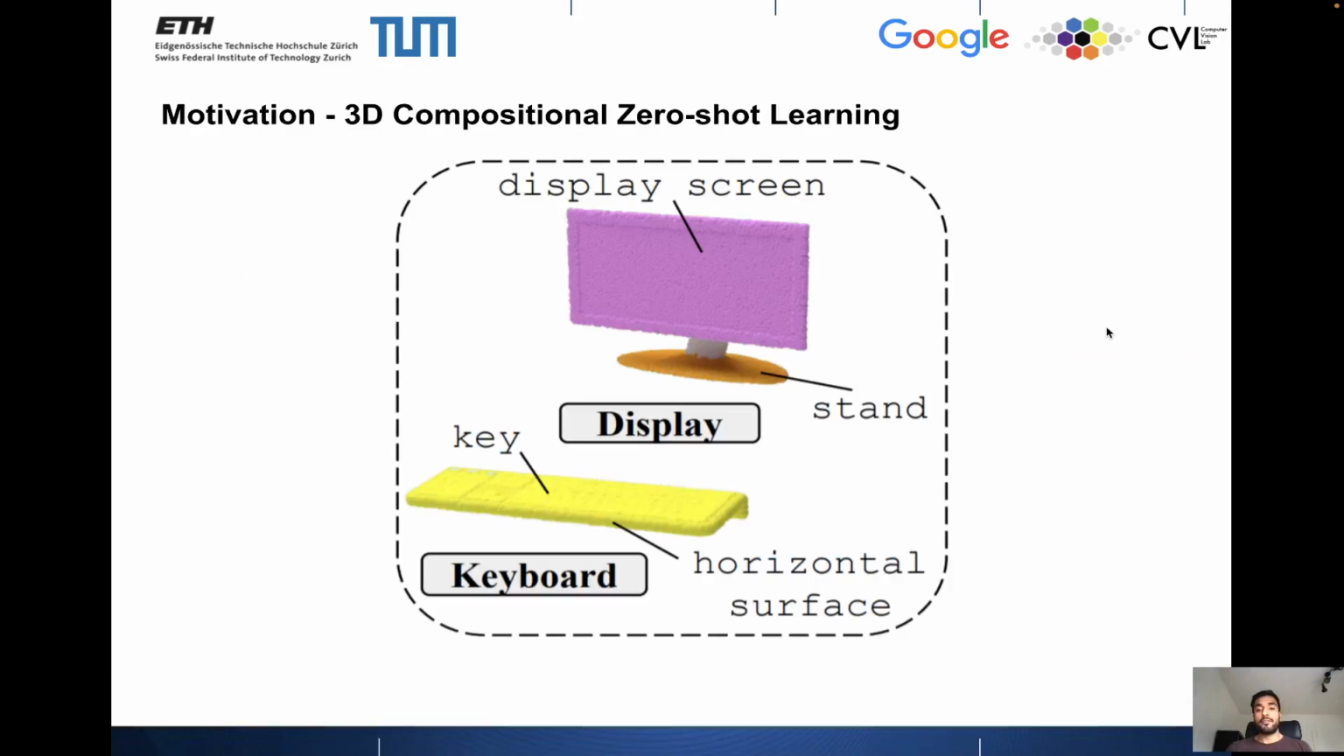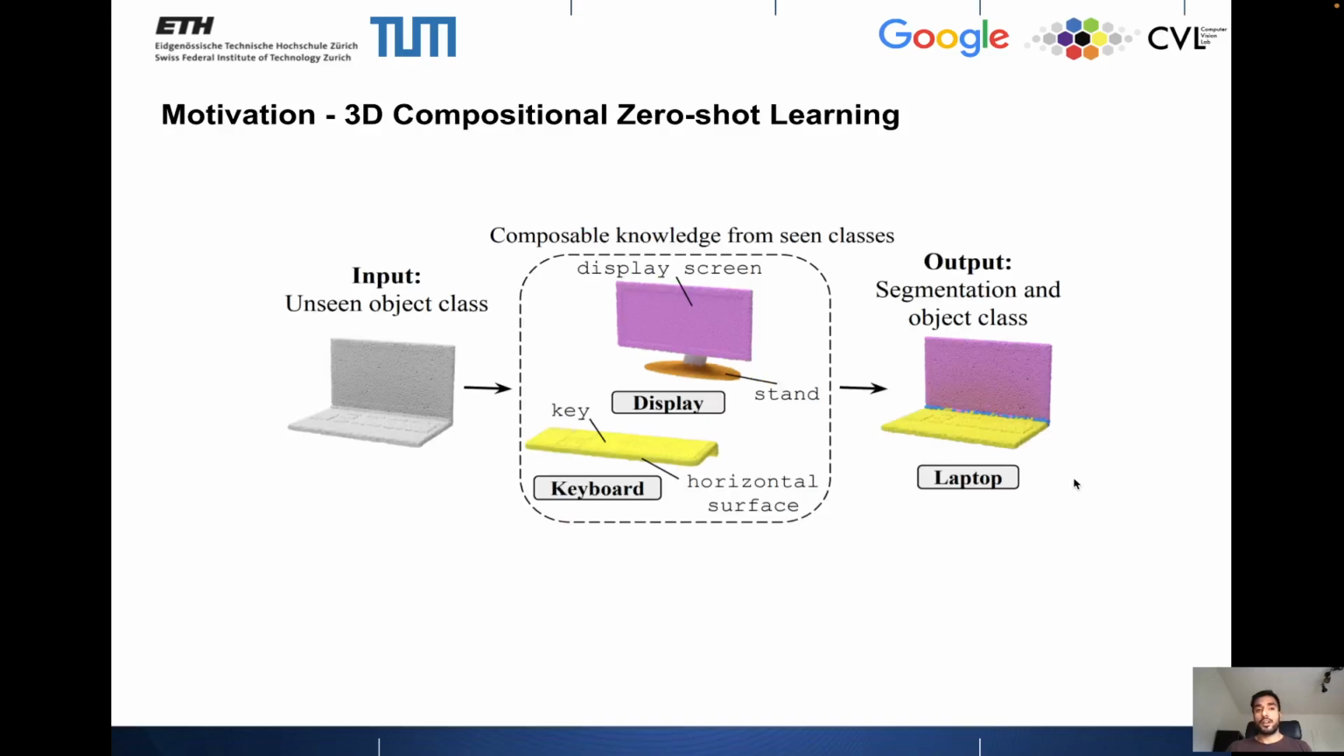We humans interact with the natural world around us consisting of objects with their parts. So a display consists of a display screen and a stand, and a keyboard consists of keys and the horizontal surface they lie on. In 3D Compositional Zero-shot Learning, we want to task a model that given an unseen object class, it should reuse the knowledge from seen classes to generate a segmentation mask in Compositional Zero-shot and a class prediction in Zero-shot.